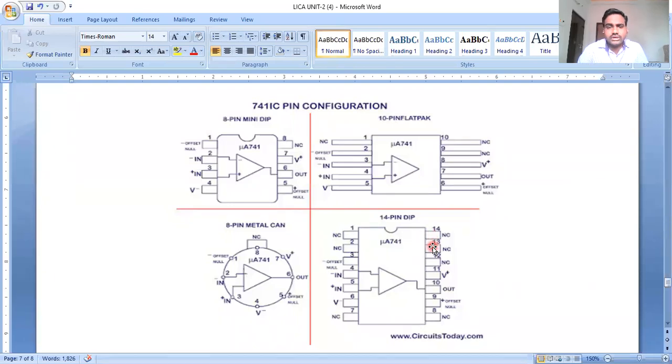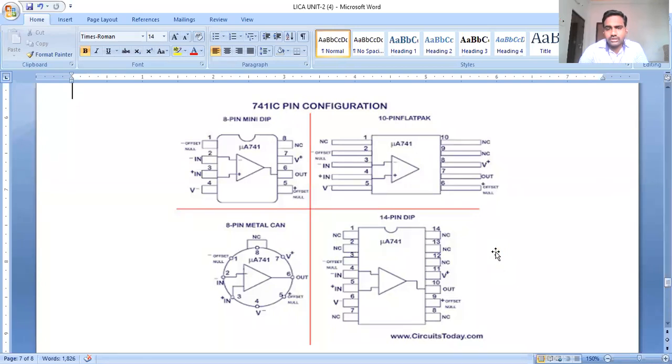At the manufacturer level, the purpose of the null connection is that they test the integrated circuit, the IC, at various temperatures and at various operating voltages. In that condition, they use null connections for standby mode. That's why we have several NC pins, null connected pins or non-connected pins, in the 10-pin and 14-pin packages. Most of the time they use these pins for the standby operating condition at a particular stage.